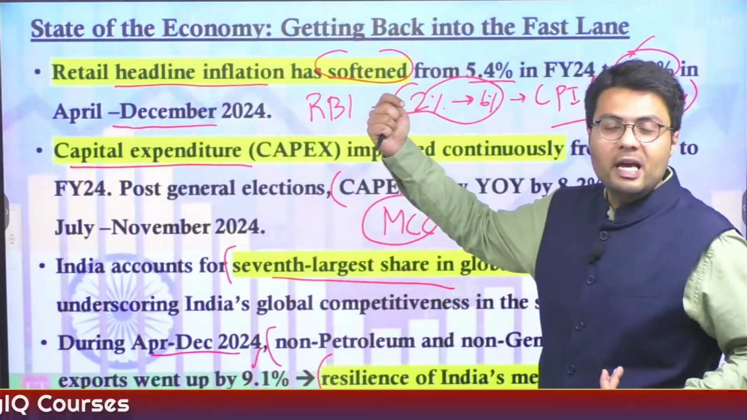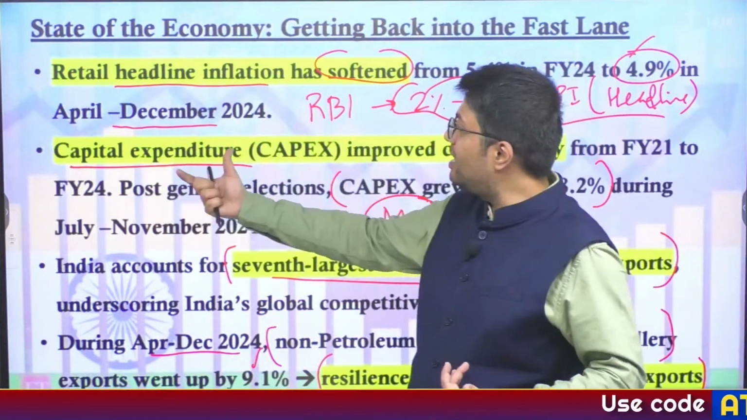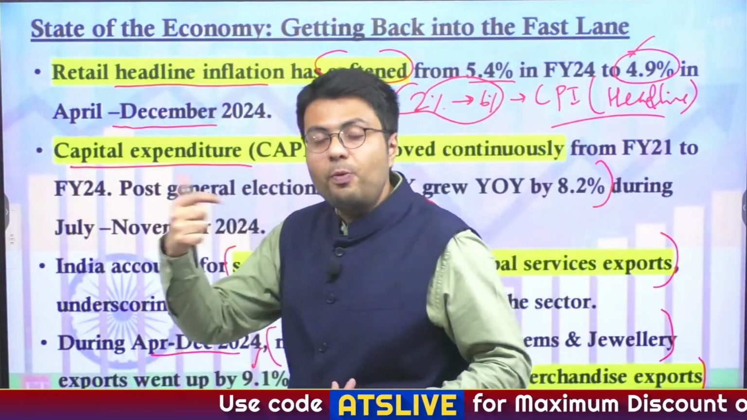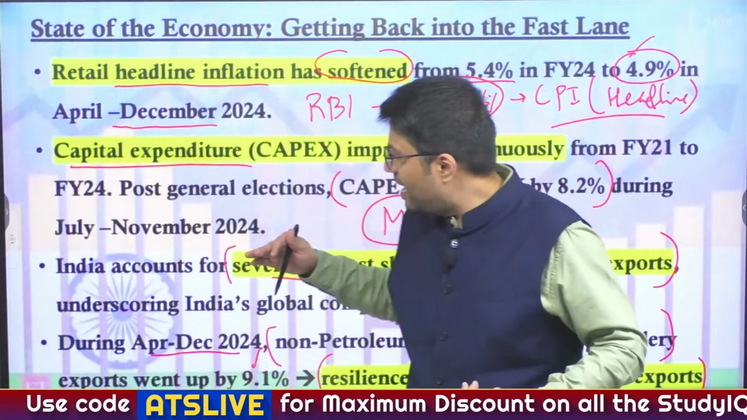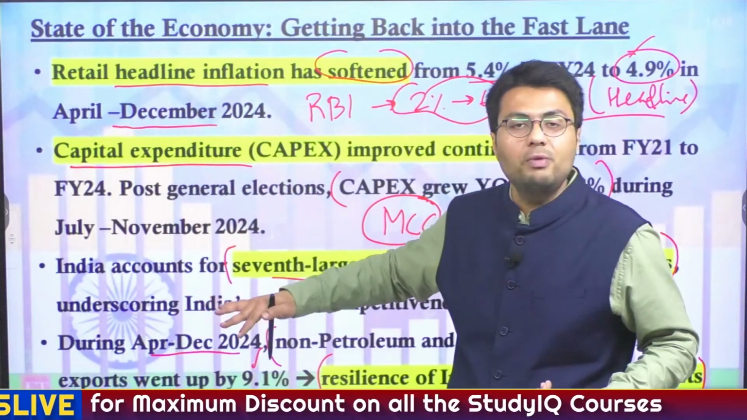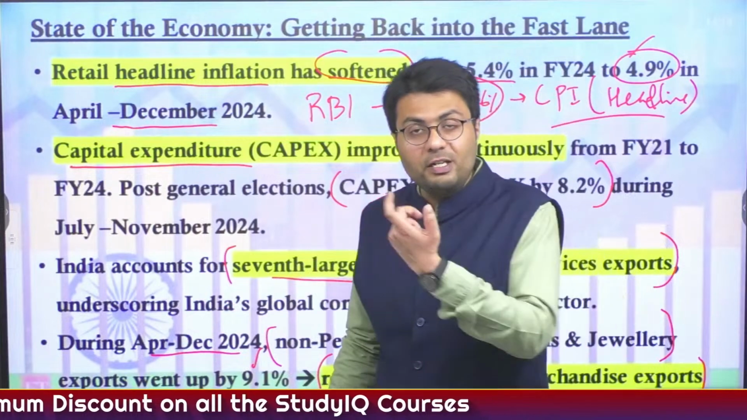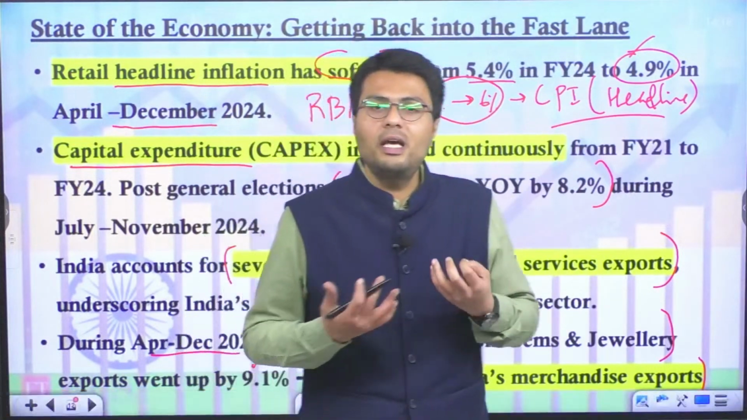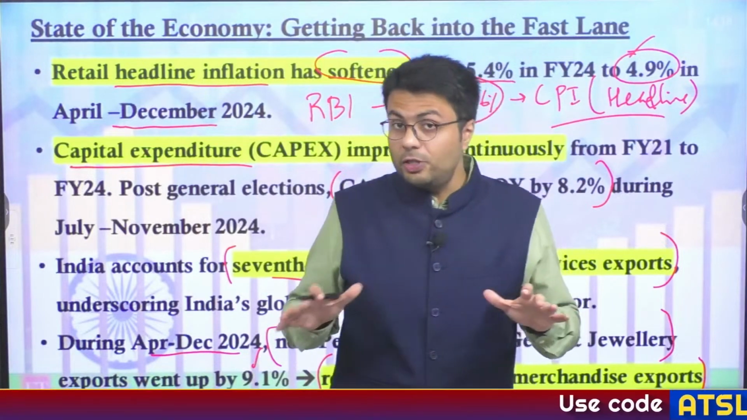First of all, inflation was controlled. India's capital expenditure, particularly the expenditure made by the government in this regard, went up high. Whereas India's exports, particularly service exports as well as non-petroleum and non-jewelry exports, grew further. And this put India into a much more comfortable position as far as the world economy is concerned. Understood?